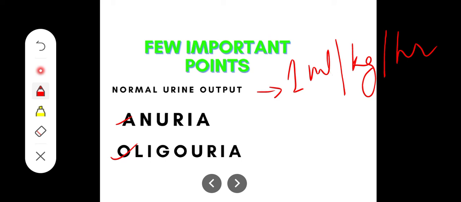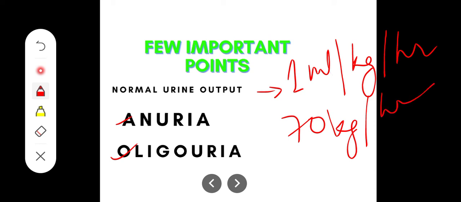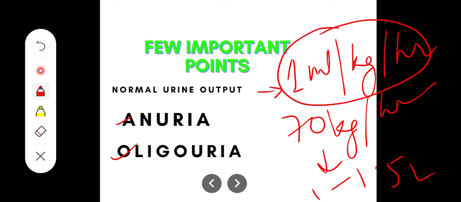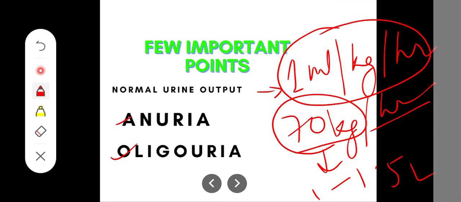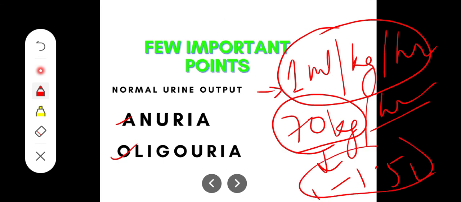Now, if the question is like normal urine output in a 70 kg person per hour, then my answer will be 1 to 1.5 liters. So if you are asked what a normal urine output is, the answer is 1 ml per kg per hour. Whereas if a 70 kg body weight is given per hour, we simply calculate this value, 1 to 1.5 liters, from this only.